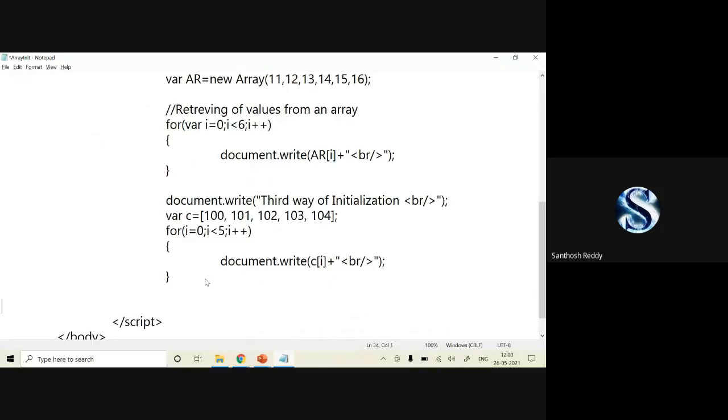Now suppose, for example, you create an array like var b is equal to new array. Okay, document.write manual initialization. Okay.